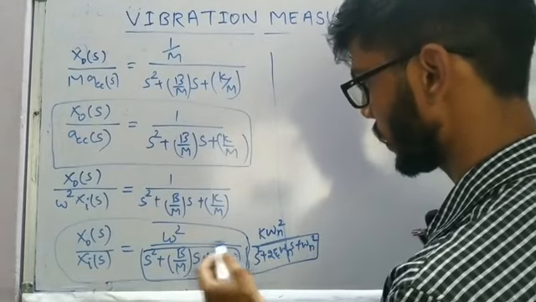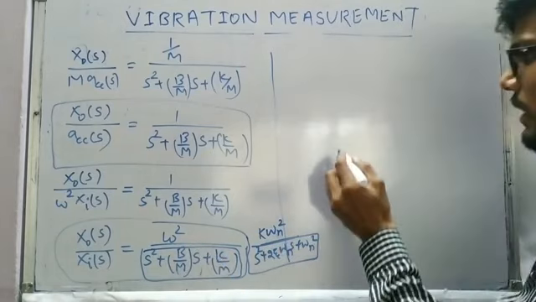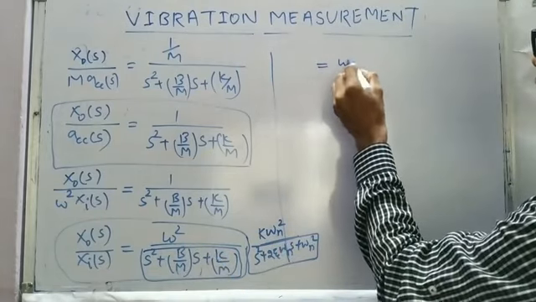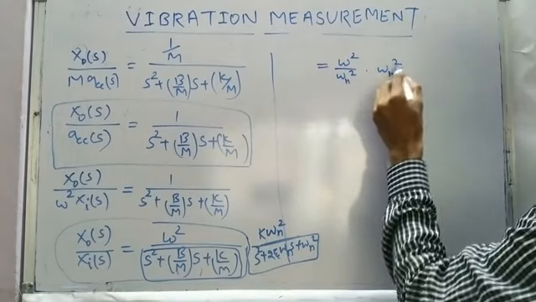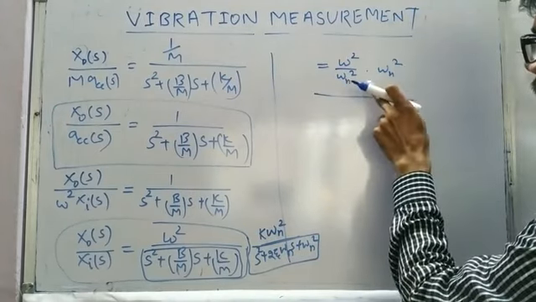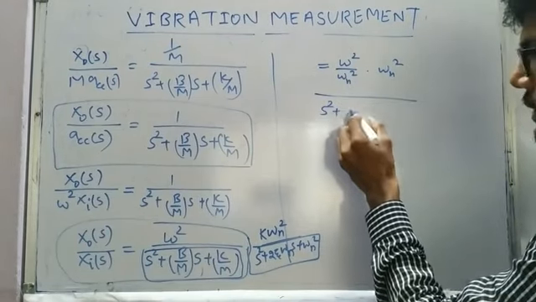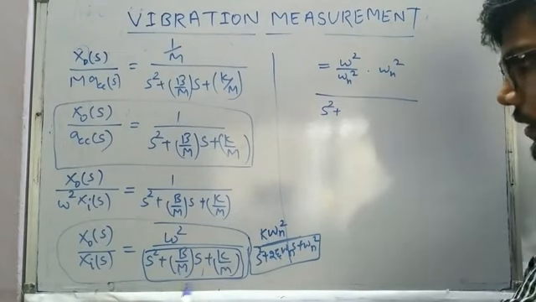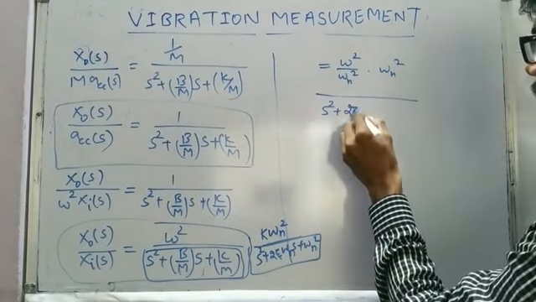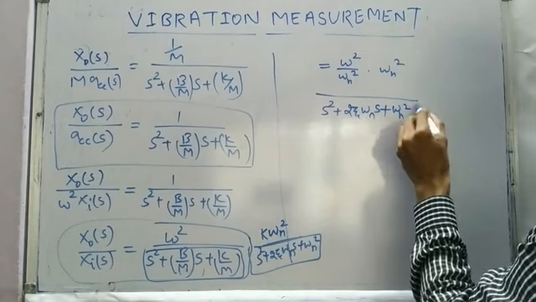Only omega n square we don't have in the numerator, so we are going to multiply and divide by omega n square. So this is omega square divided by omega n square into omega n square in the numerator, and the denominator is going to be as it is, s square plus 2 zeta omega n s plus omega n square.